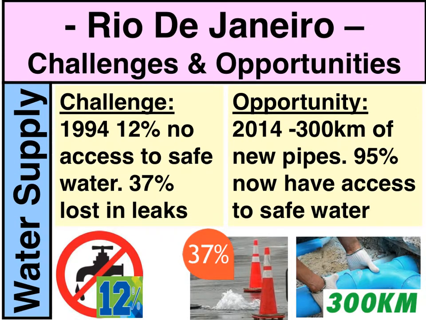Water supply has turned out to be a large issue in Rio de Janeiro. In 1994, about 12% had absolutely no access to safe water whatsoever, even if it was a shared tap. And about 37% of water in Rio de Janeiro was lost in leaks. So that shows there's a place where the water pipes are not maintained and there's no investment in the area. However, in 2014, over 300 kilometres of new pipes were laid. That means that now 95% have got access to safe water. The ones that won't are probably going to be in the favelas, such as the Rocinha favela.